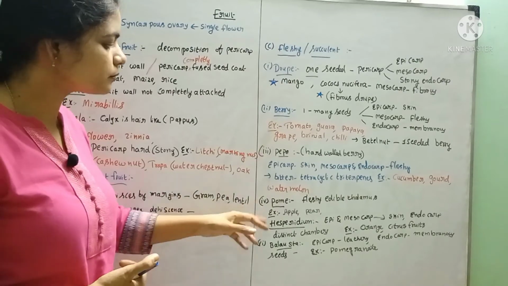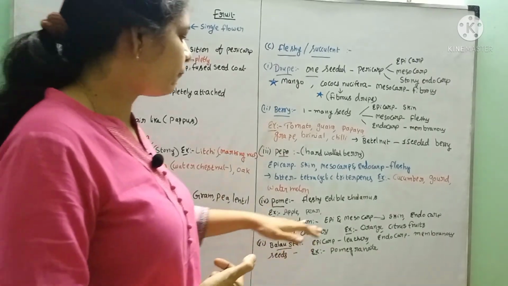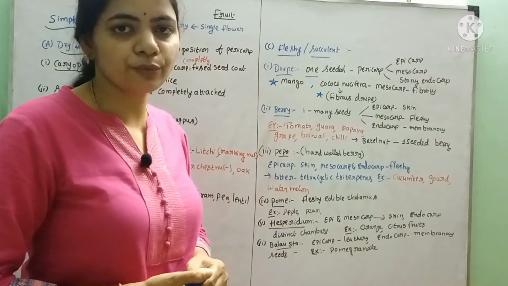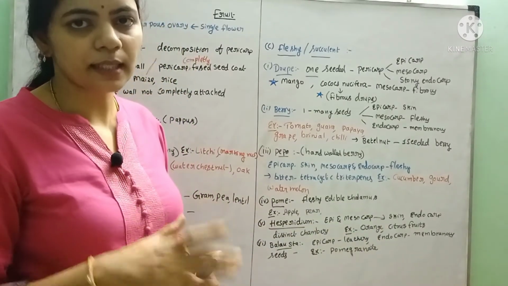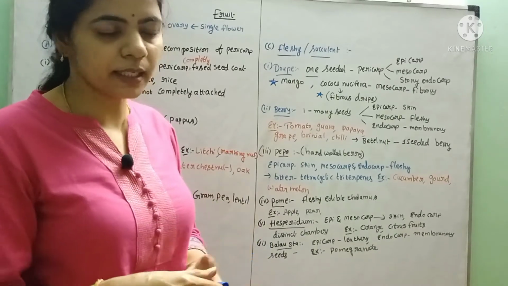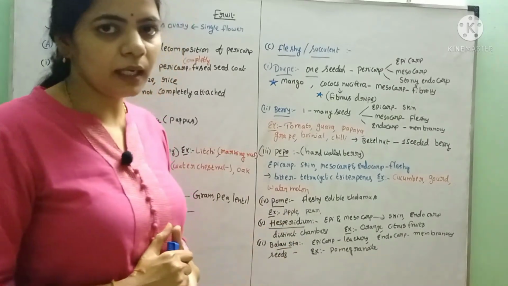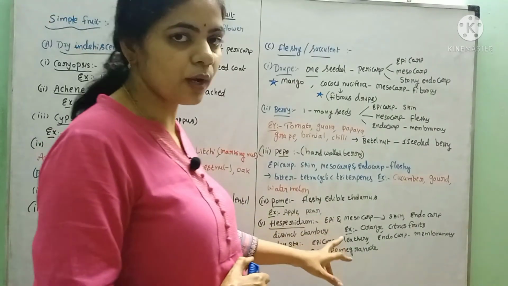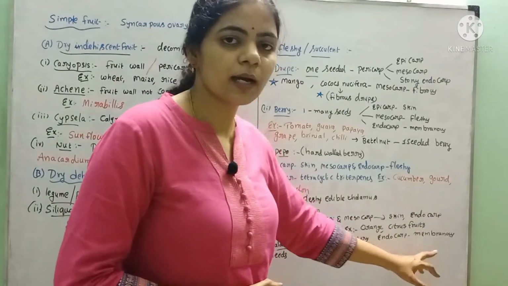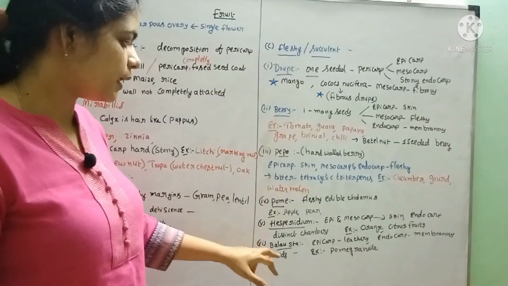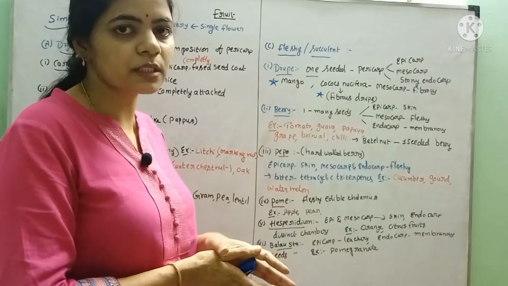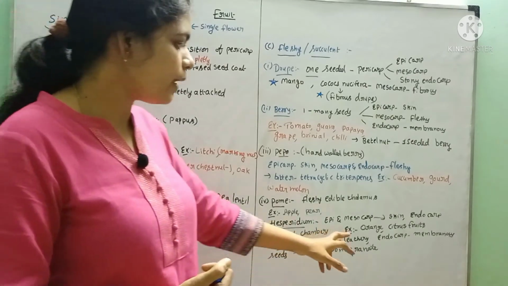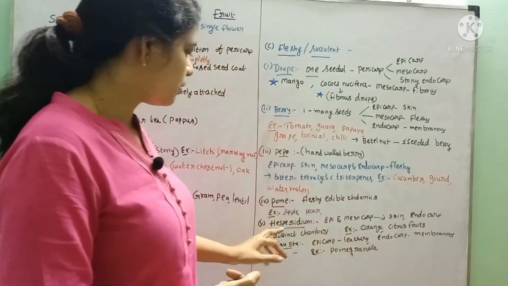for the pepo. Now, in the pome, the fleshy edible thalamus is seen, which is not the true fruit, that is the pseudocarp. Whatever we are eating is the thalamus only. The true fruit is hidden inside the thalamus. Example, apple and pear. Next, Hesperidium. In Hesperidium, epicarp and mesocarp are skinny, and endocarp is folded inside and develops into distinct chambers. Inside those chambers, the juicy, hairy structures will be seen. Example, orange, citrus fruits.